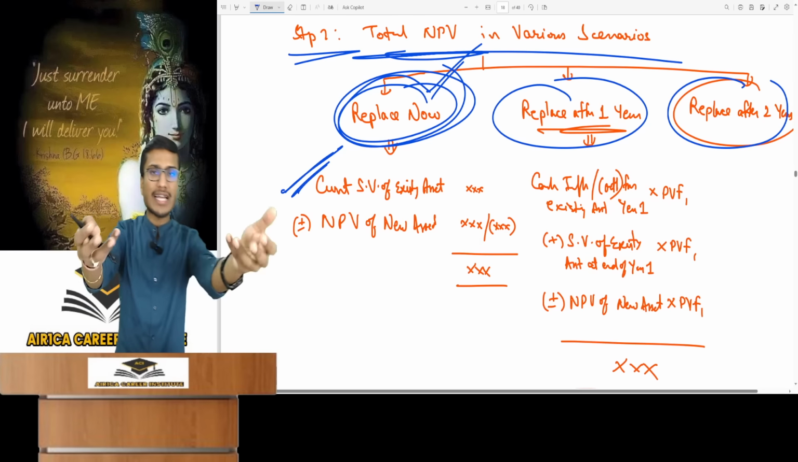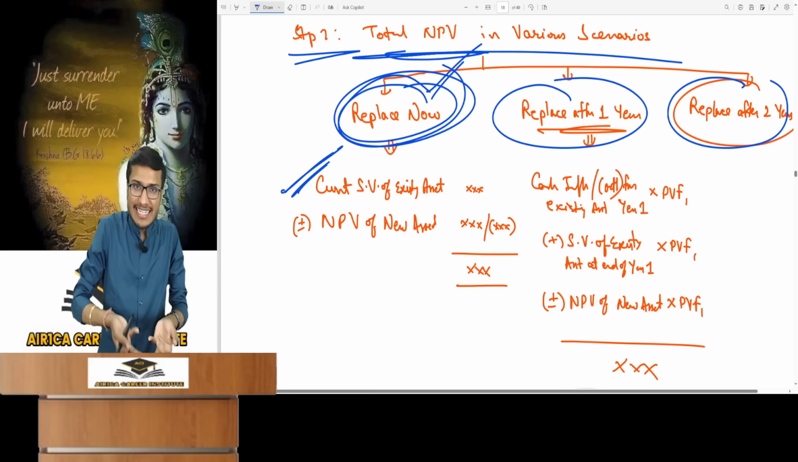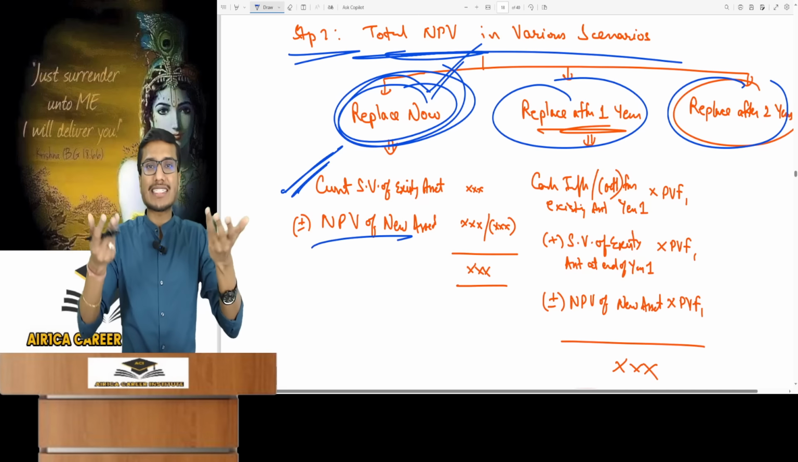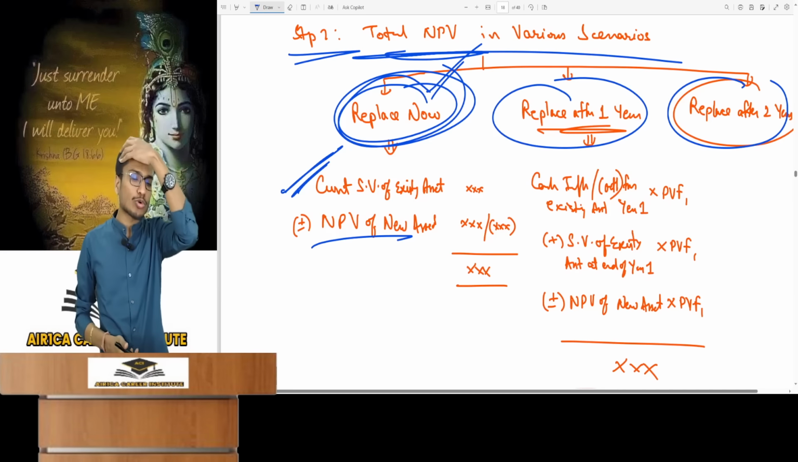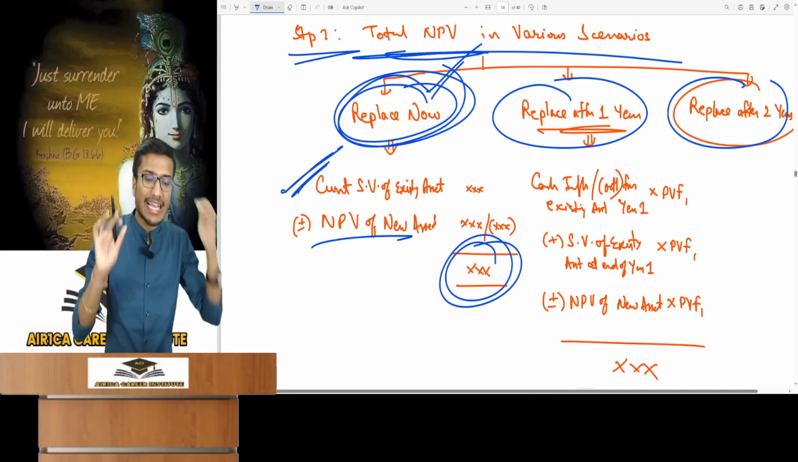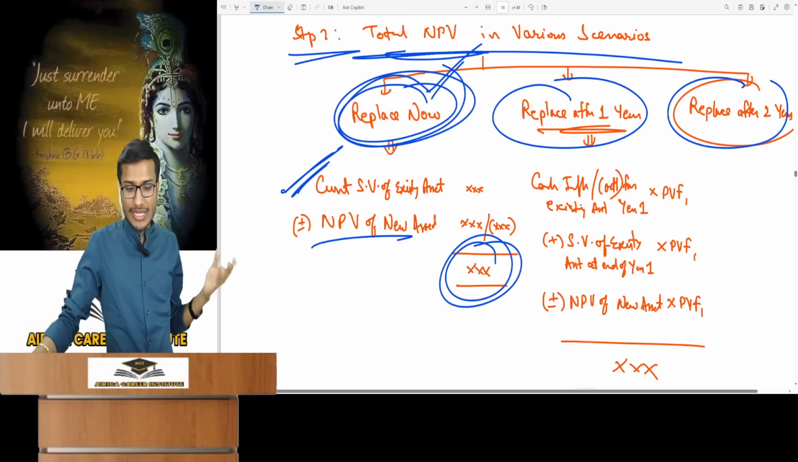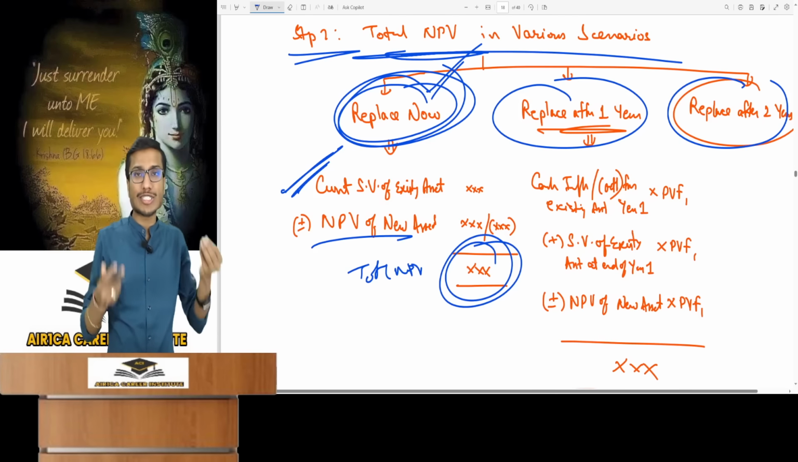If you sell the old asset today, you will receive its salvage value. Besides this, if you bring in a new asset, you'll get its NPV. The NPV of the new asset can be plus or minus. It absolutely can be. So the new asset's NPV can be in both plus or minus terms. If you replace it today, what value do you see? The total NPV. We call this the total NPV. Understood? It's very easy. This is the logic here.